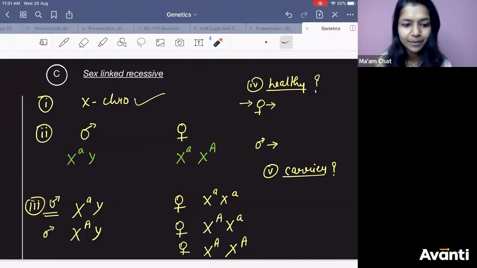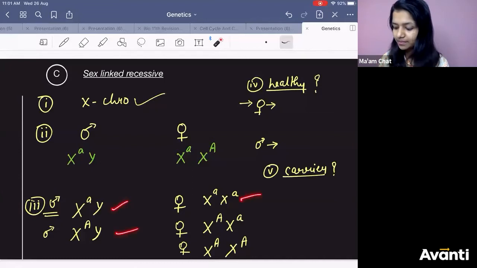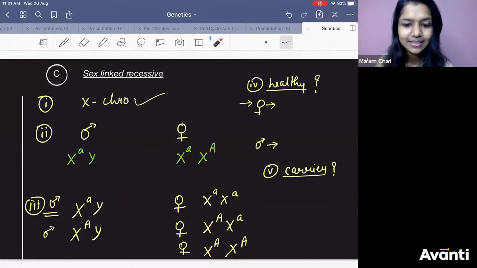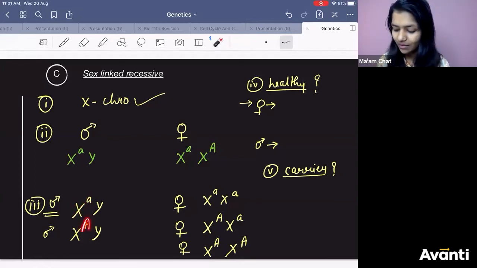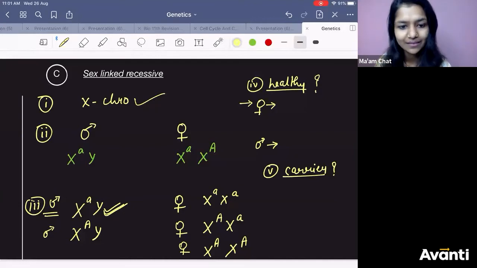Now you have to tell me which among them will be diseased and which among them will be healthy. Male, I can have two possibilities, right? Small a and I can have this possibility, capital A. Tell me which one is going to have the disease? This one, first one or second one? It is a recessive disorder. Perfect. So this person will have the disease.